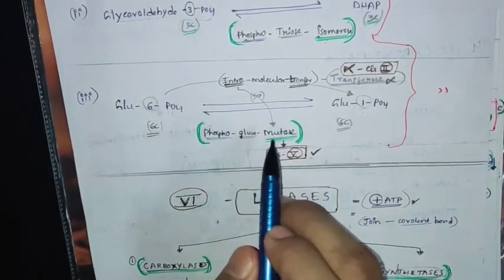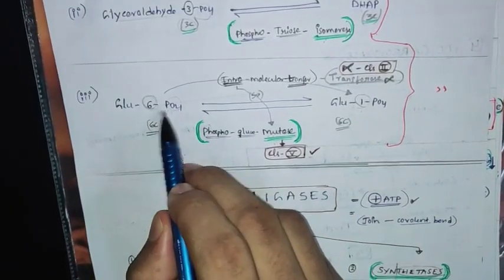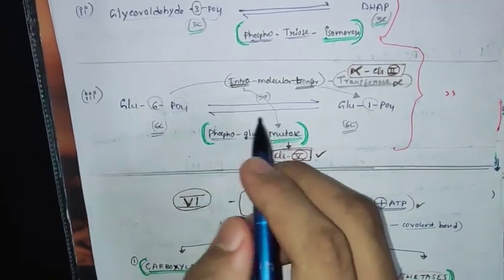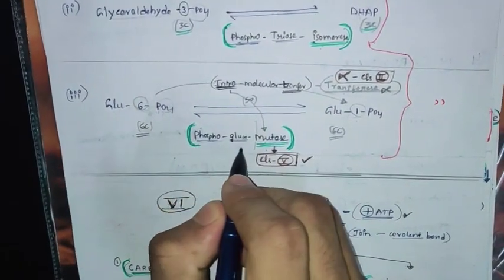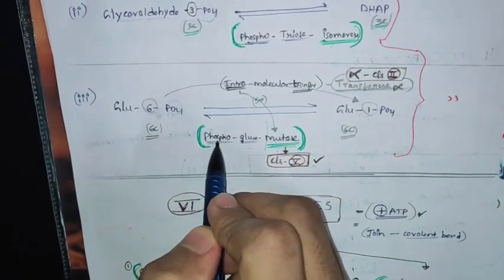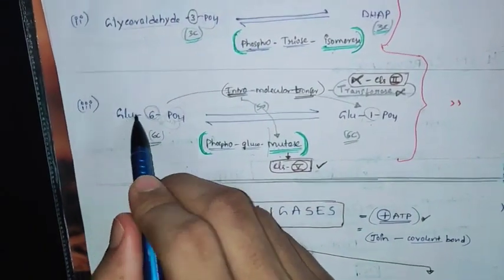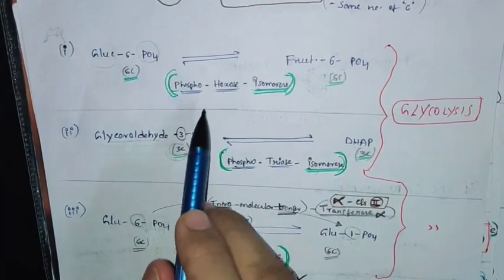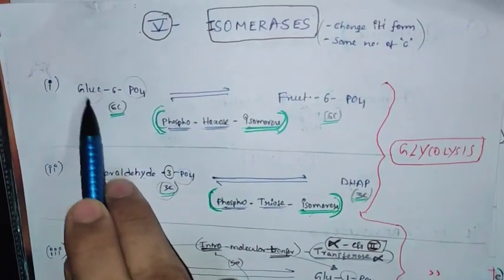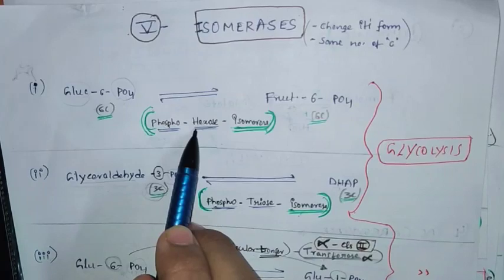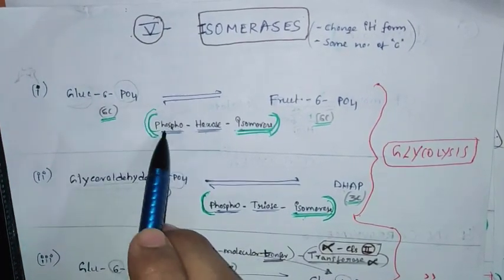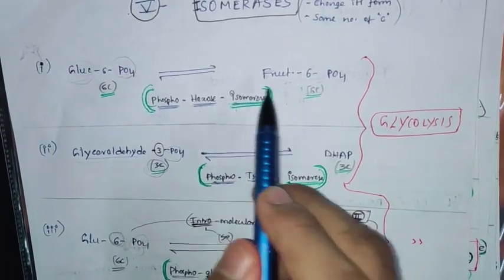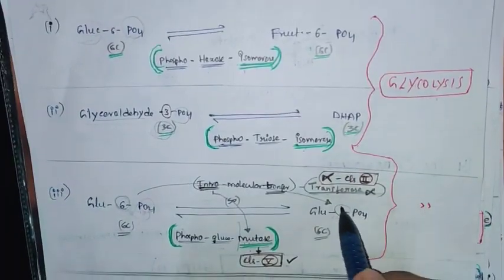Mutase. Phosphoglucomutase. You can see here, while naming the isomerase, the first substrate name you are getting is phospho. First you will get phospho, then you will get gluco. Everywhere you can see phospho. First you are getting phospho, then triose, glyceraldehyde. Here also you can see phospho, then gluco or hexo. This may be fructose or maltose, then you will get phospho-fructoisomerase, phospho-maltoisomerase. So these come under glycolysis, these three reactions.